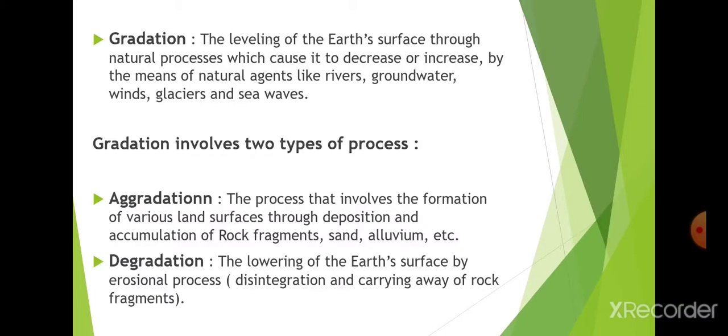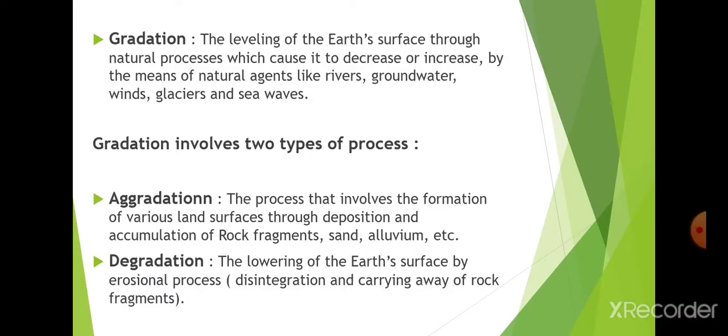The river, the groundwater, the other things that you have seen are because of gradation. Gradation is not only changes; it can be the decrease of the land and it can be the increase of the land. Sometimes it forms new land and sometimes it helps to change landforms.